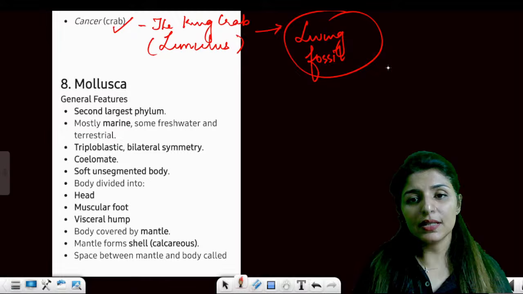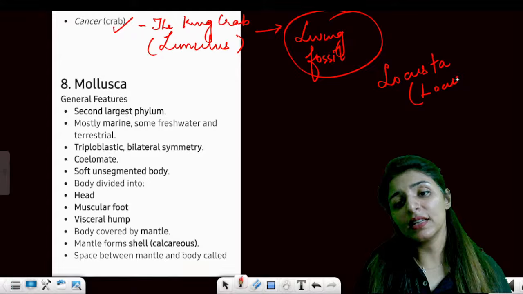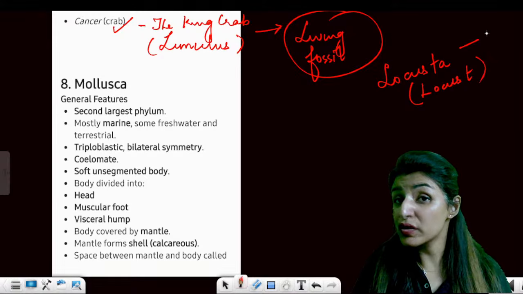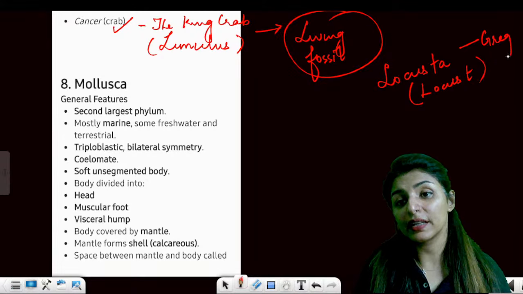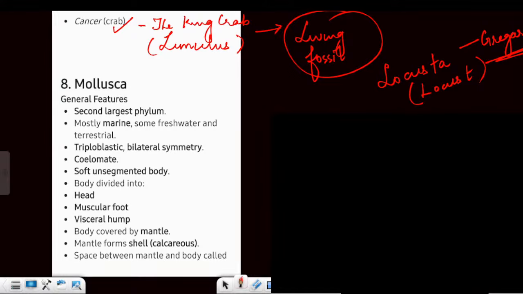Another example is Locusta, or locust. This insect moves in huge groups. We call it gregarious. Quickly go through the examples.